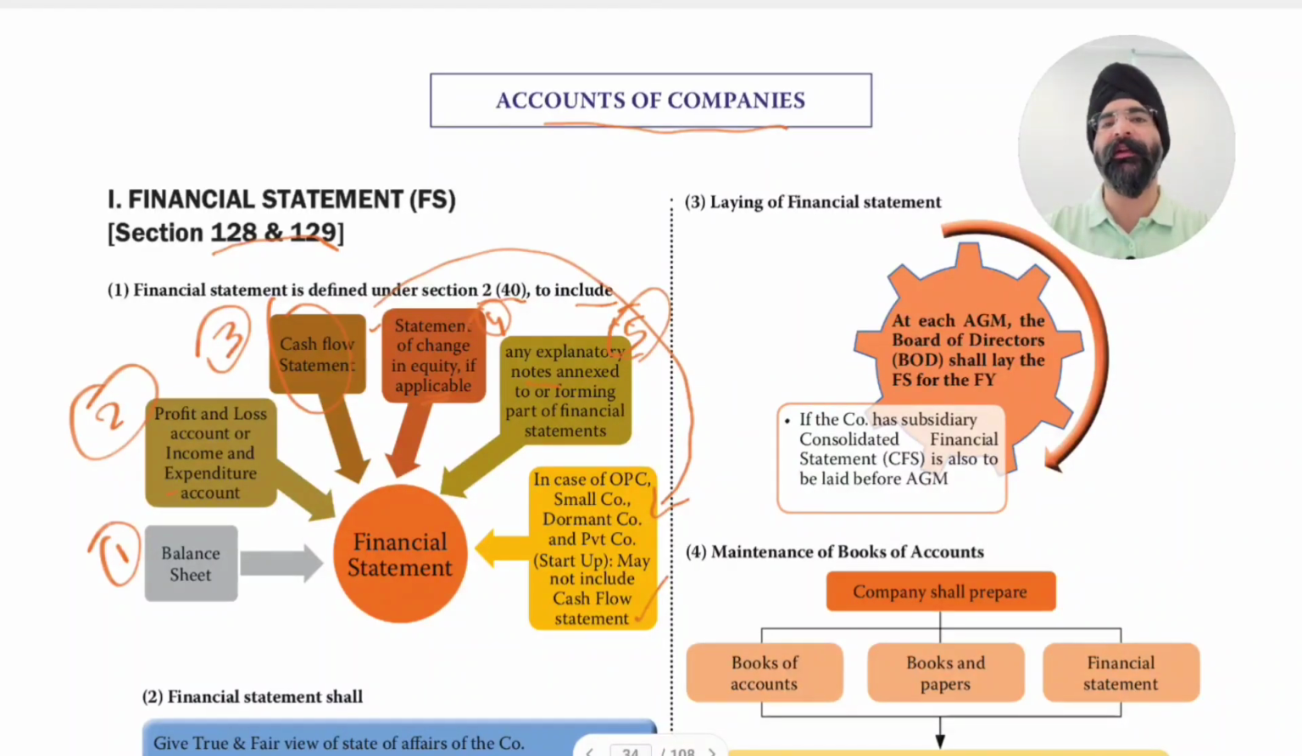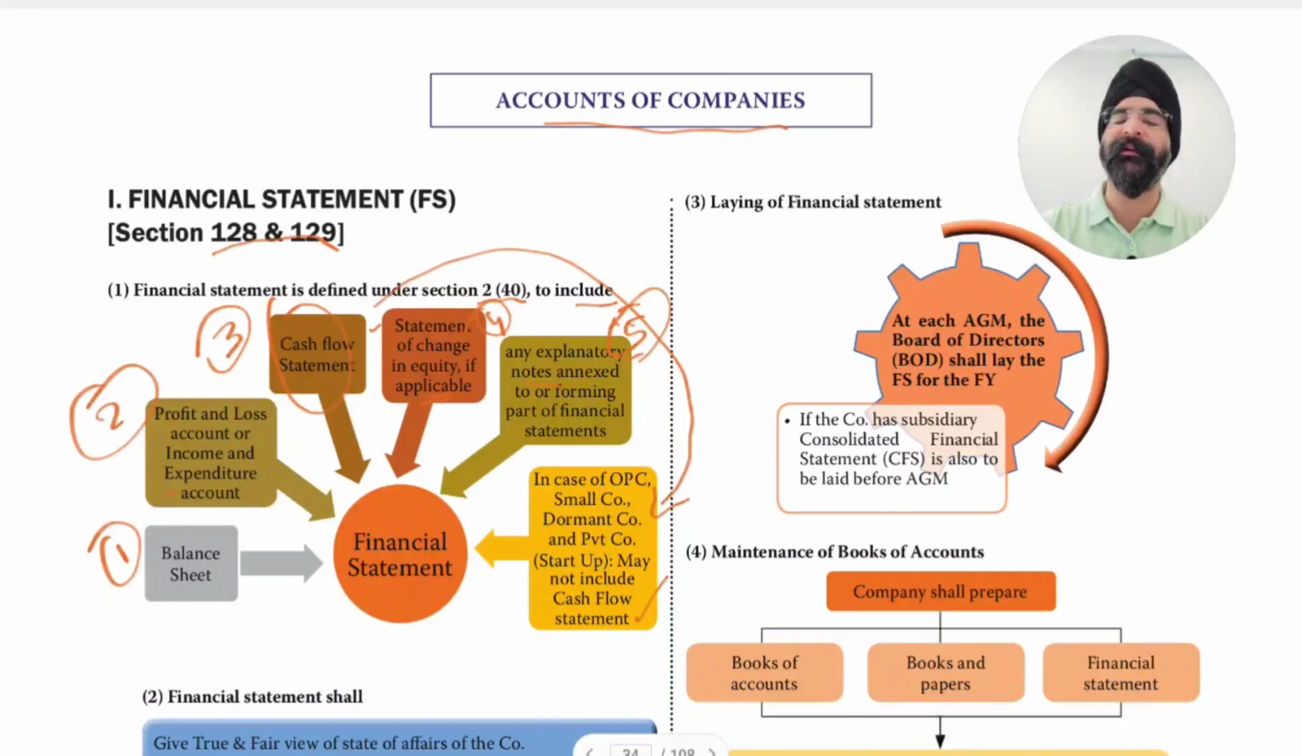and it is neither a holding nor a subsidiary company. It is not a Section 8 company. It is not a company under a special act passed by Parliament. So a small company is not required to prepare a cash flow statement. A dormant company is not required to prepare a cash flow statement. A private company is also not required to prepare a cash flow statement. So if it is not a small company, it is a standard private company, then also not applicable.